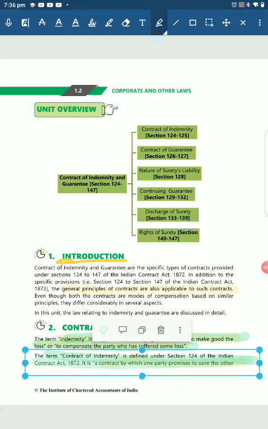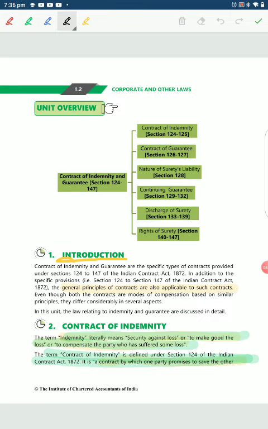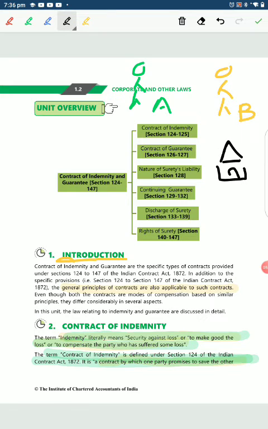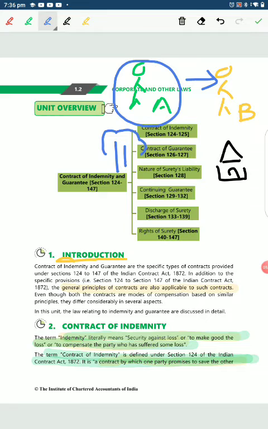Let's take an example. There is one person called A, and another person called B. B has a house and A has a tree. A goes to B and says, B, I promise you that I will save you from any loss that you will suffer if my tree falls on your house.